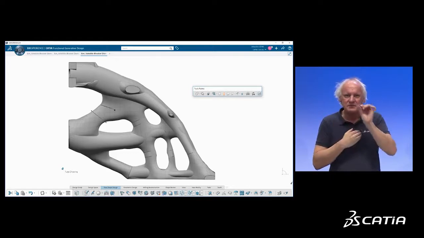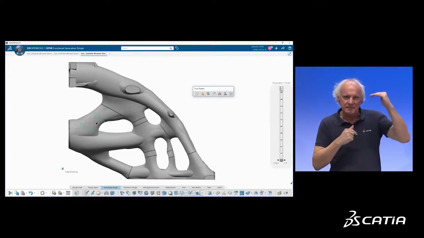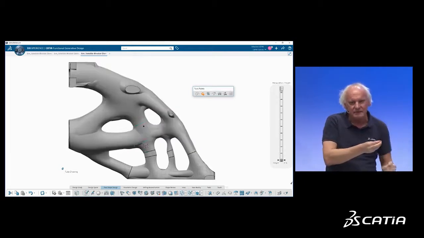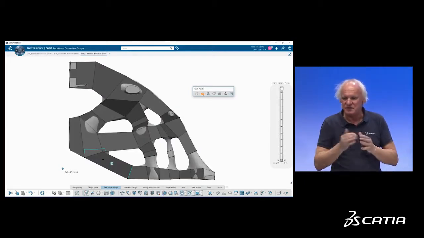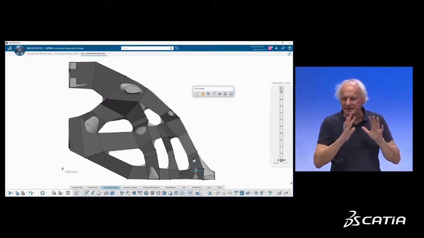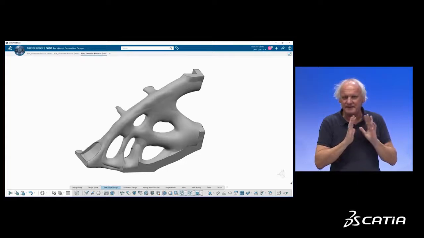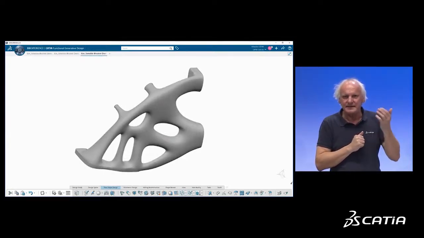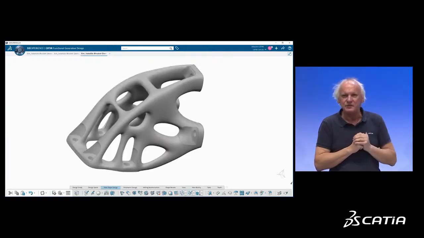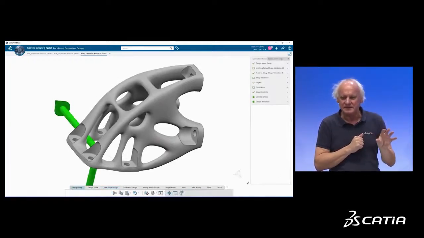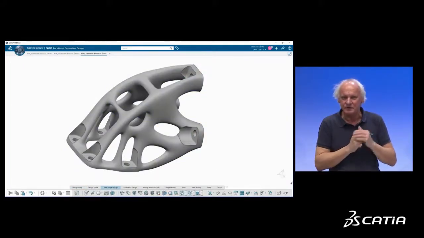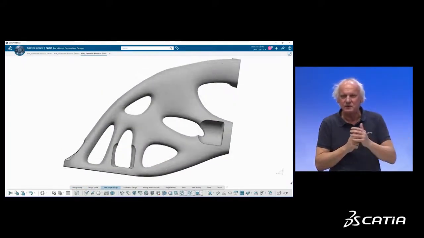And once the smoothing is done, I just replace in my spec tree the automatically reconstructed surface by the smooth one and update my design. This is what you will see very, very soon. So as you can see, the UI is very simple. It's very straightforward. Of course, I have to mirror the part, update, and then I have to integrate, but it is done automatically, the mechanical interfaces. This is the result of my preliminary design. So from multiple concepts, I went to a preliminary design.